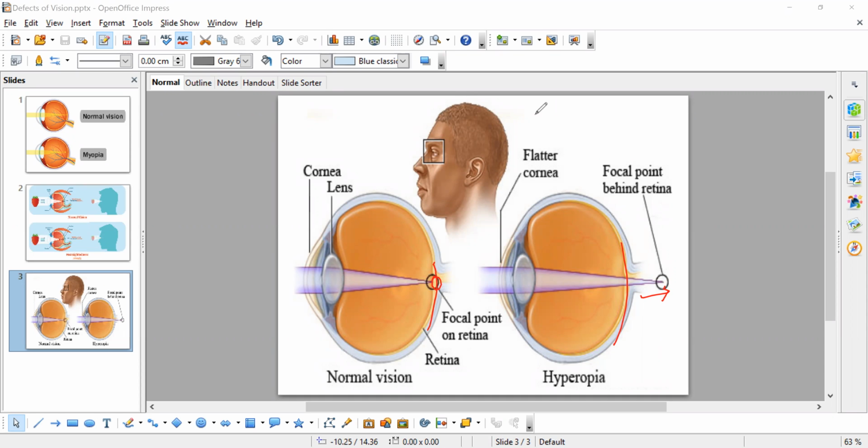Sometimes while reading or watching television, blink your eyes from time to time. Some blinking of eyes is very important. Some people have a habit where they don't even blink their eyes, and they watch TV serials continuously, getting deeply involved, and they don't even bother whether their eyes are blinking or not.